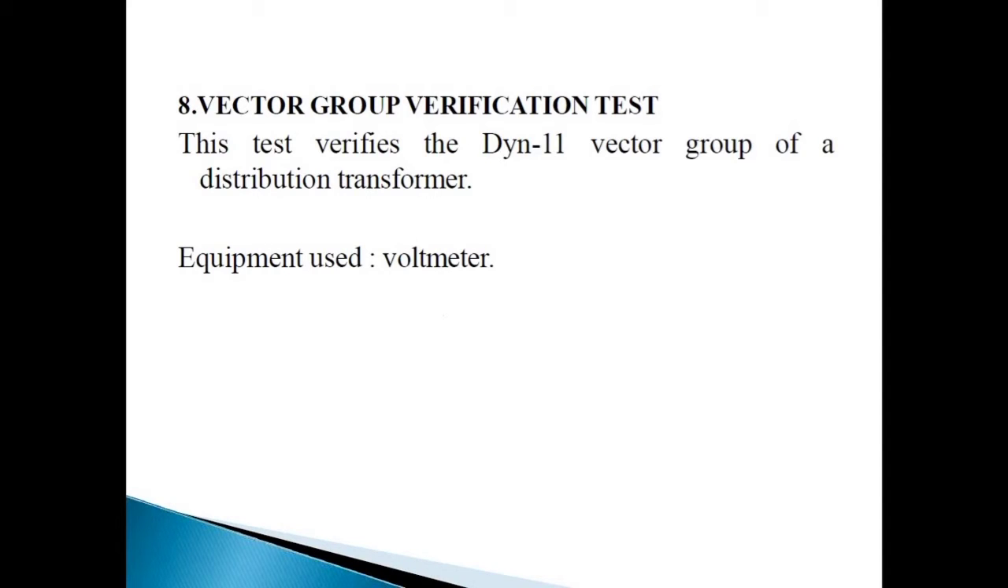Now vector group verification test. These tests verify the delta star, Dyn 11, and Dyn 11 vector group of a distribution transformer. In vector groups there are delta star, star delta, delta delta, and star star for different types of connections. A voltmeter is used to measure the vector group verification.